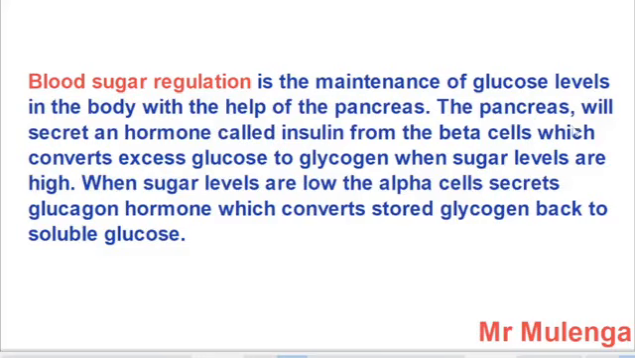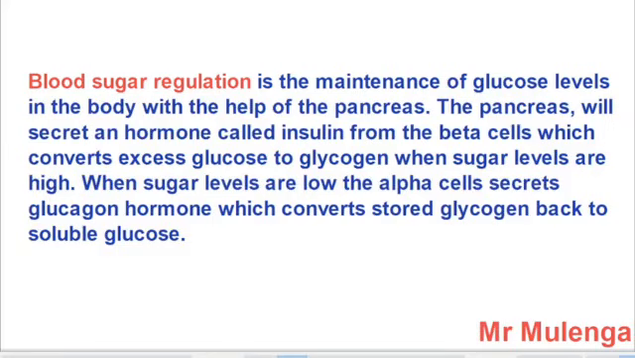So the pancreas will secrete a hormone called insulin from the beta cells, which converts excess glucose to glycogen when sugar levels are high. Then you say when sugar levels are low, the alpha cells secrete glucagon hormone, which converts stored glycogen back to soluble glucose. So this is how you can answer the essay that you are given.